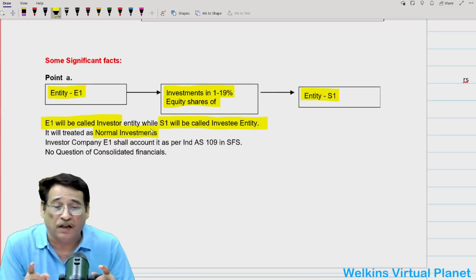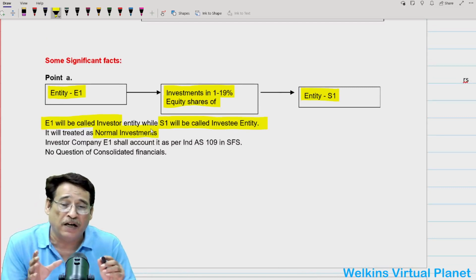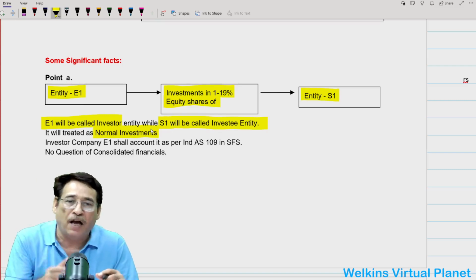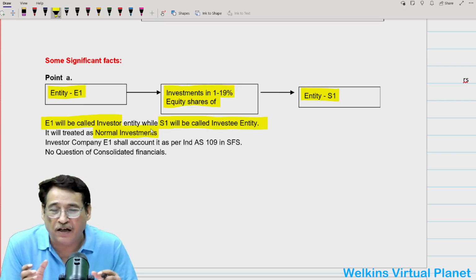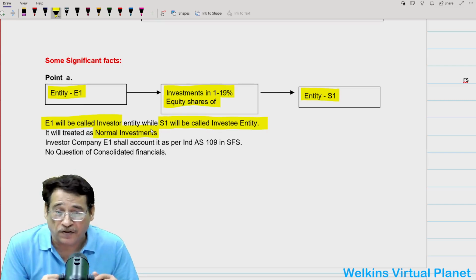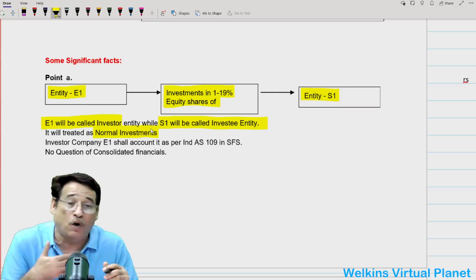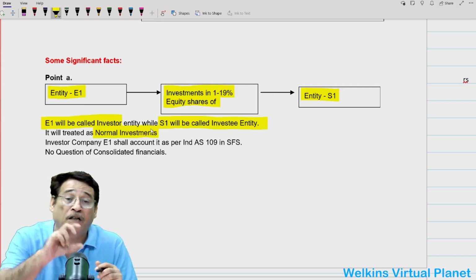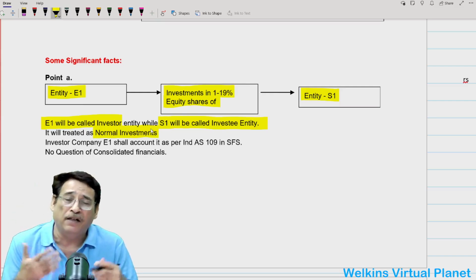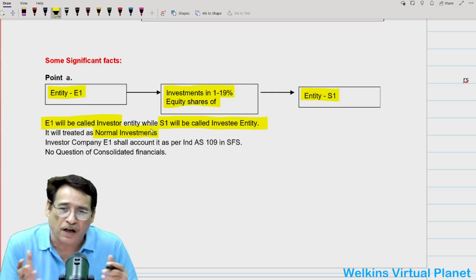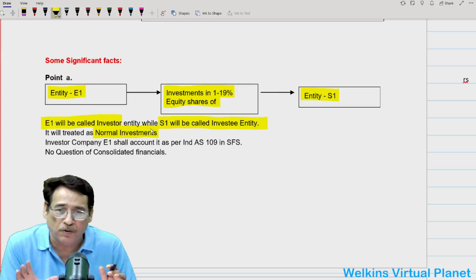An important thing at this particular point, you need to understand that in this case, investor company E1 shall account for it as per Ind AS 109, in its separate financial statement. That means whatever investment I have made in the investee company, I will do the accounting only in my separate financial statement in the light of Ind AS 109. And Ind AS 109 simply states that investment should be recorded at fair value. Is it clear to you or not?